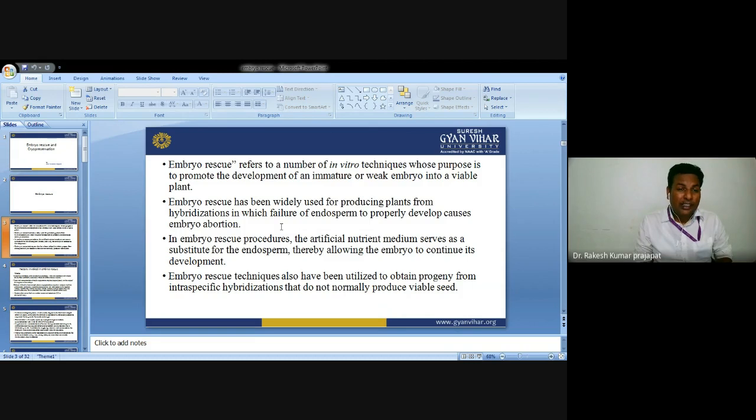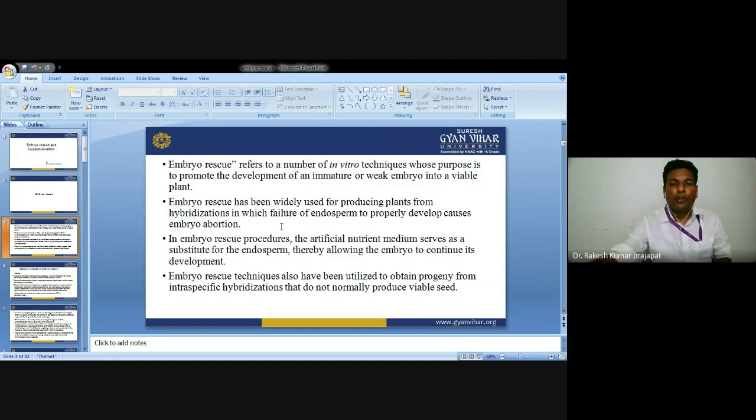We have to protect such embryos by isolating and culturing them under artificial, aseptic conditions. In embryo rescue protocols, the artificial nutrient media serve as a substitute for the endosperm, thereby allowing the embryo to continue its development.